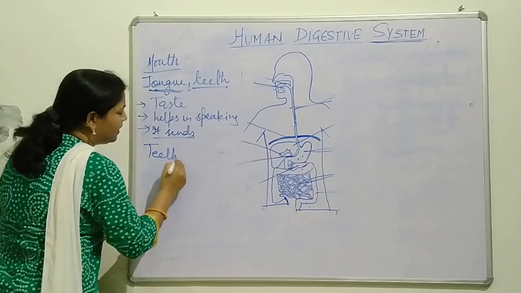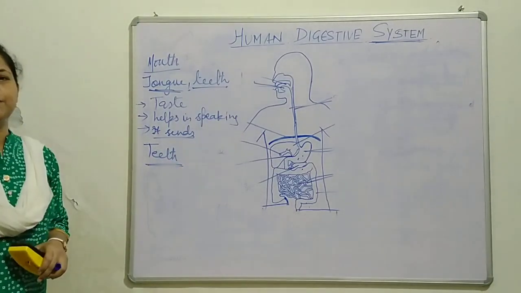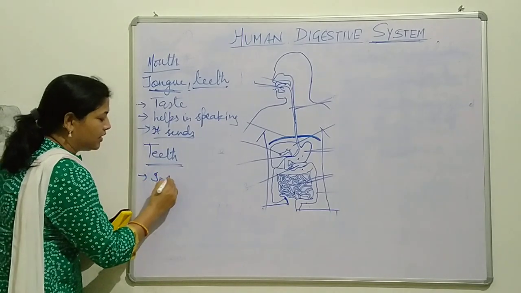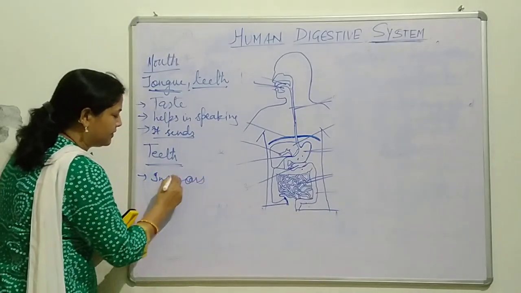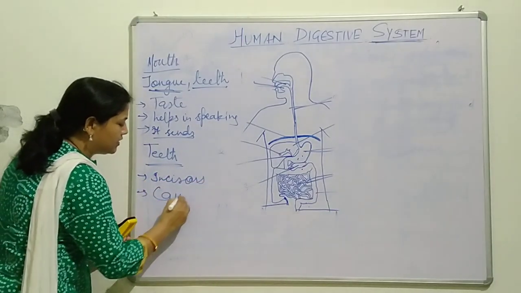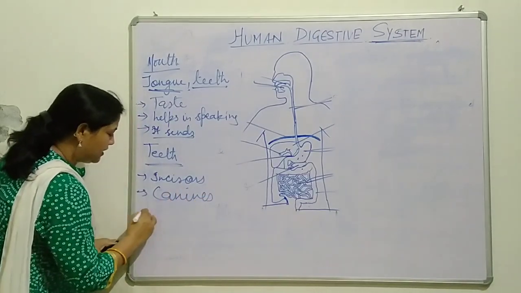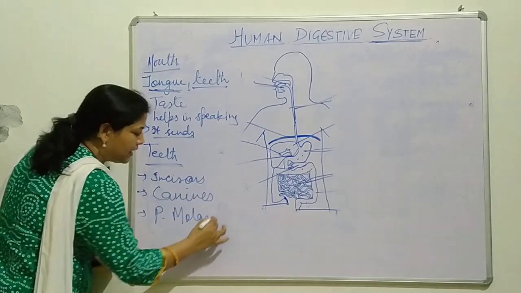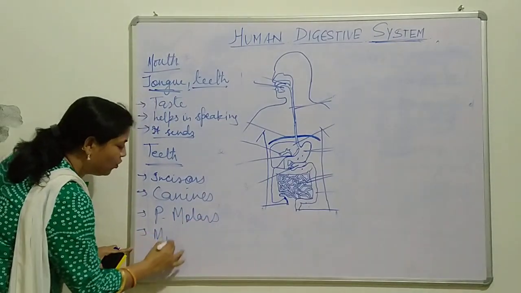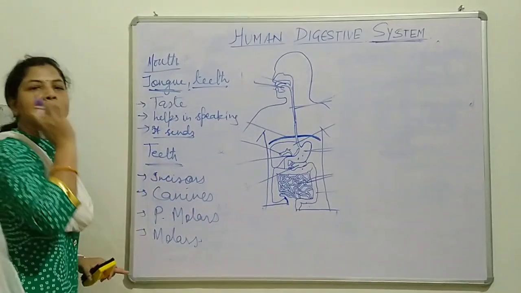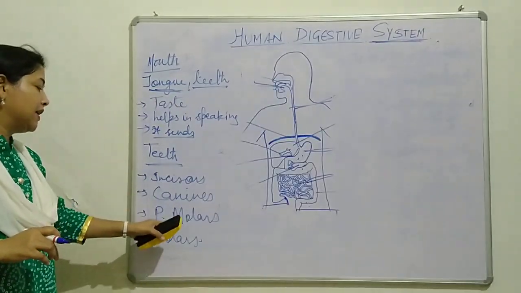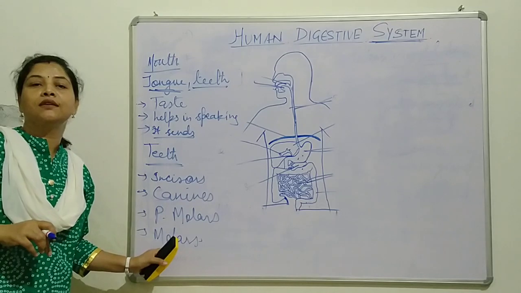The second thing is teeth. As we know well, there are four types. The first one is incisors, the second one is canines, the third one is premolars, and the fourth one is molars. Incisors, canines, premolars and molars.